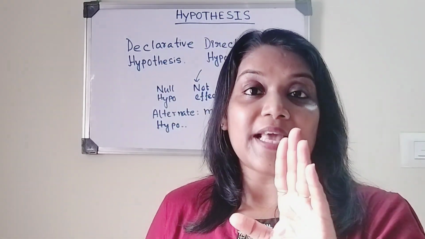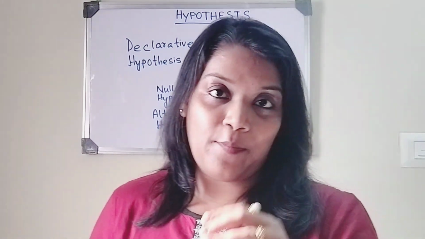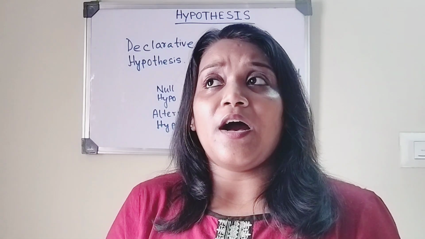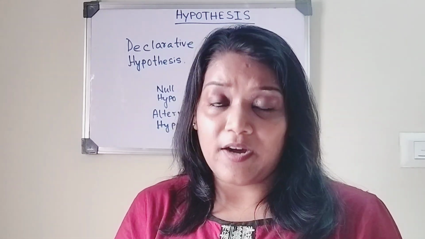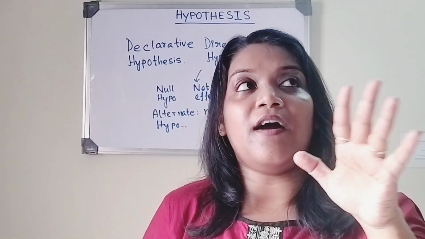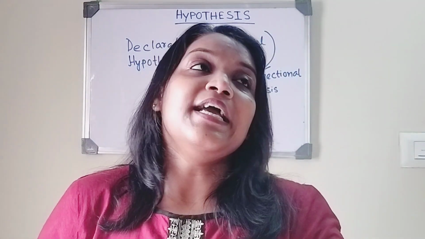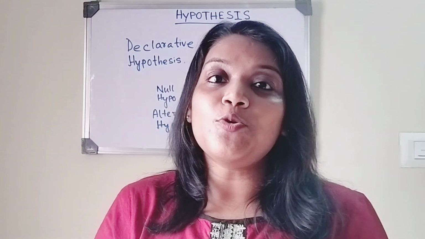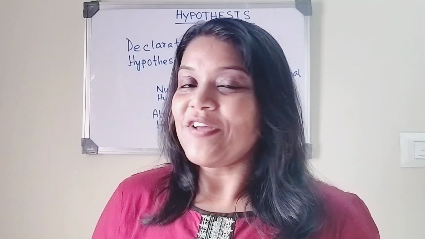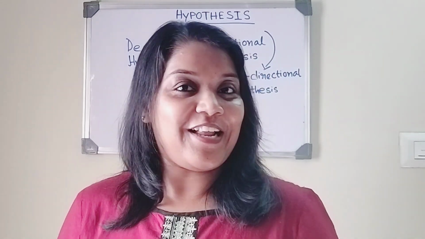And now going to the example of the non-directional hypothesis. For example, we can say there is no difference between effectiveness of drug A and drug B. So basically it indicates the relationship between two or more variables, not the direction. So that's why it is the perfect example of the non-directional hypothesis.